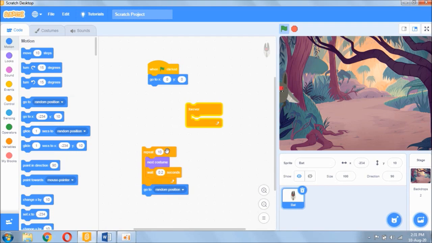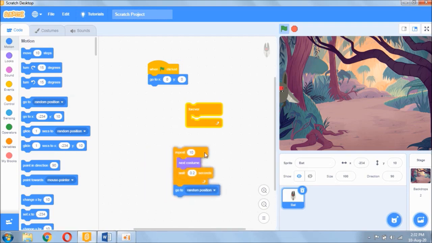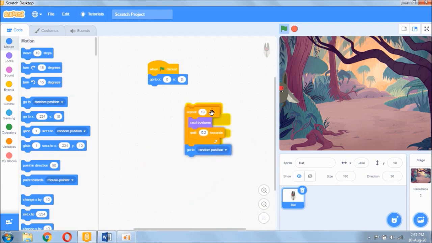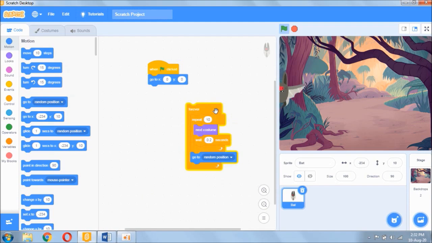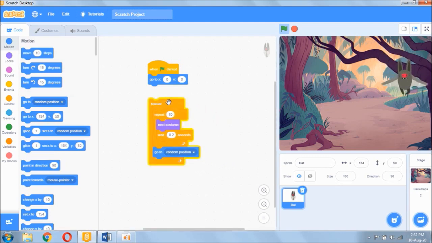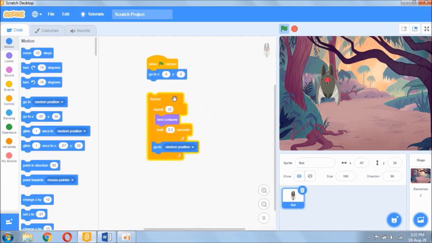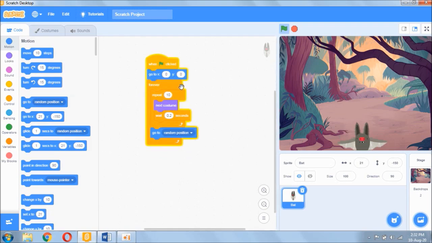So I want this process to happen forever. So I'll drag this entire block into the forever block. As you can see, the wings of the bat are swinging forever. As it does so, it goes to a random position. So this entire block, I'll now drag it under the go to XY block. So this is the end of the project. So let's stop the project.